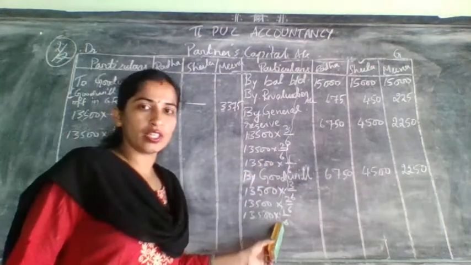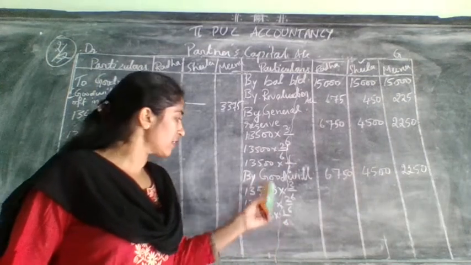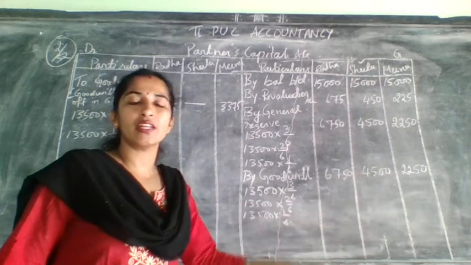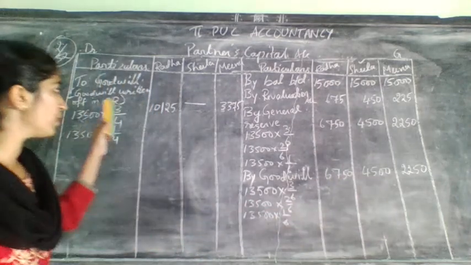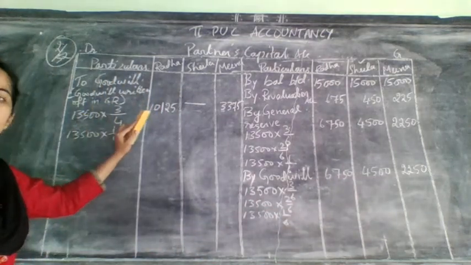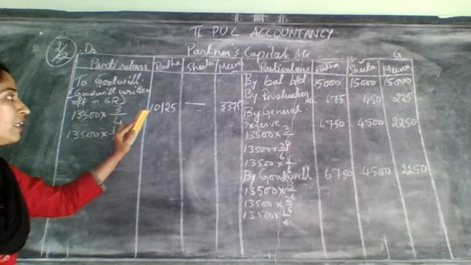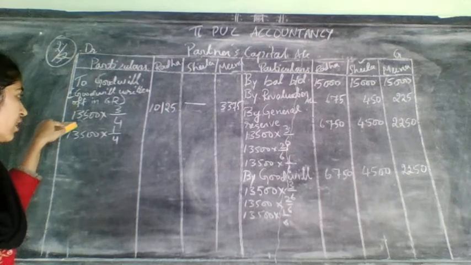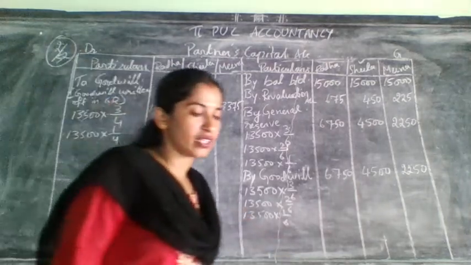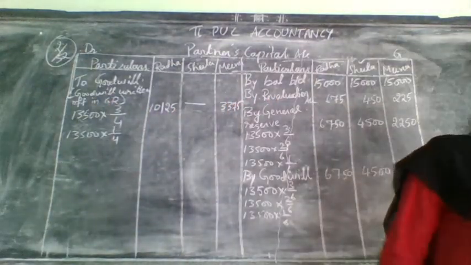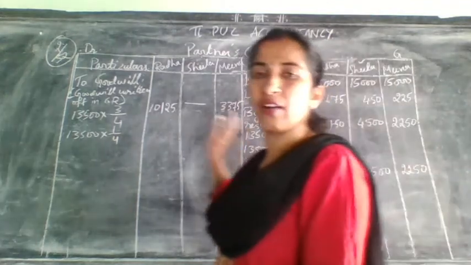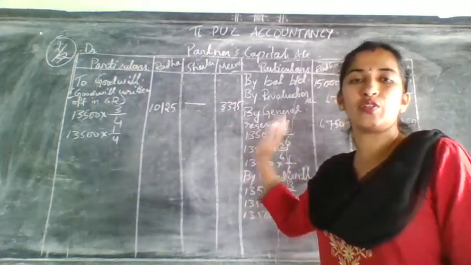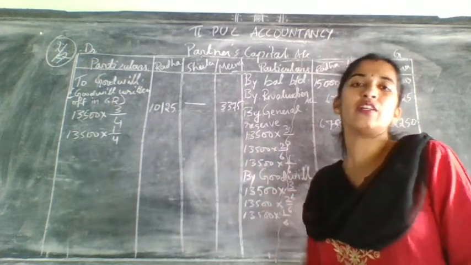For distribution, need to give for all the 3 partners in their old ratio and write it on the credit side. When they will give written off should be for whom? Only for the remaining partner in their gain ratio. So this 13,500, they have not given any other detail regarding their new profit sharing ratio or gain ratio. So in the absence of any other information, you need to consider their old ratio itself as gain ratio.